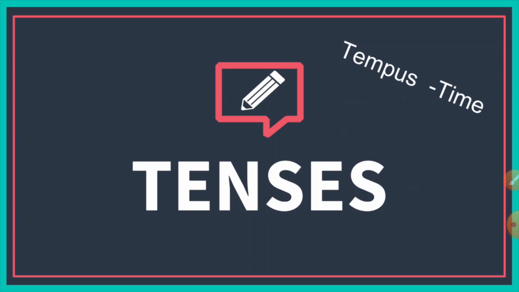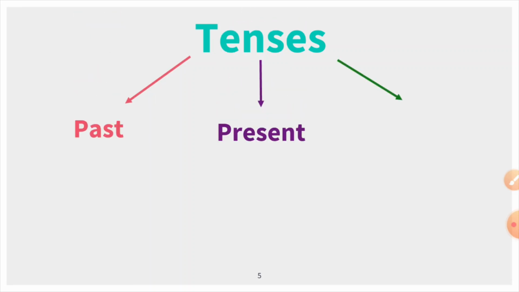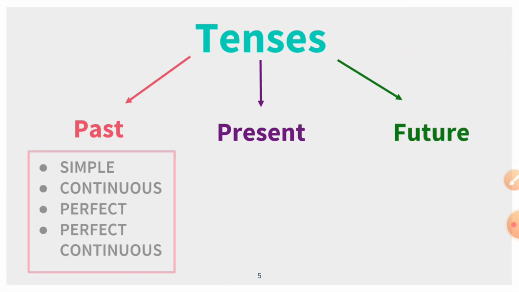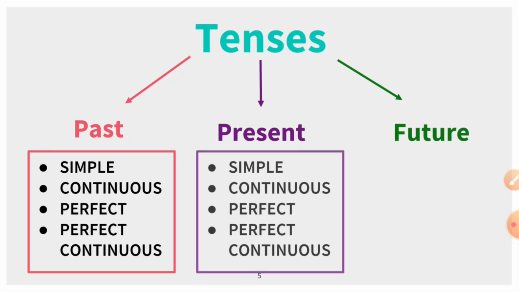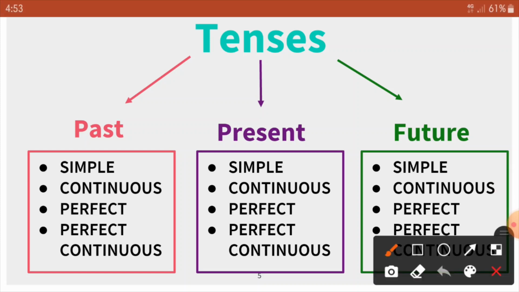Now, let us move towards the types of the different tenses. So, tenses are of three types: past tense, present tense, and future tense. Present tense denotes things which are true when the words are spoken. Past tense expresses those things that were true before the words are spoken, and future tense indicates the action or the things that will be true after words are spoken. Now, each type of these tenses has got four subtypes. Those subtypes are simple, continuous, perfect, and perfect continuous.